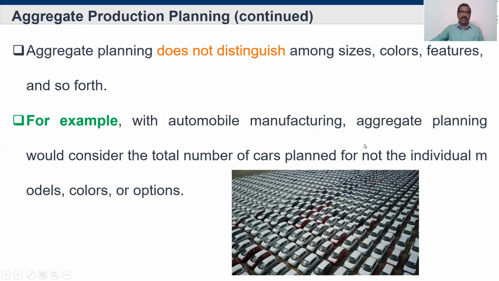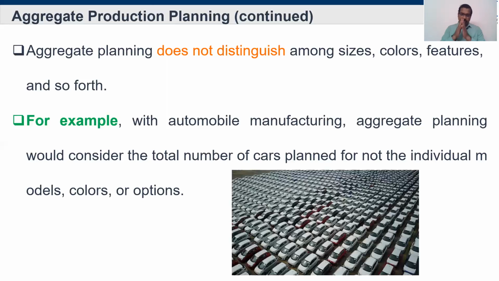A similar example I have discussed here is automobile manufacturing. Aggregate planning would consider the total number of cars planned, not the individual models or color options. If you see automobile manufacturers, they have lots of varieties of cars. Let's take any one example, like Maruti Suzuki or Ford. Each model they release in a different number. For example, Tata XUV: XUV 100, 200, 500. And color-wise it also varies.